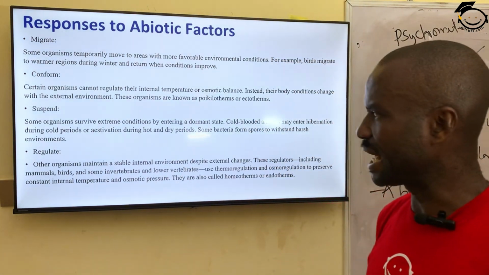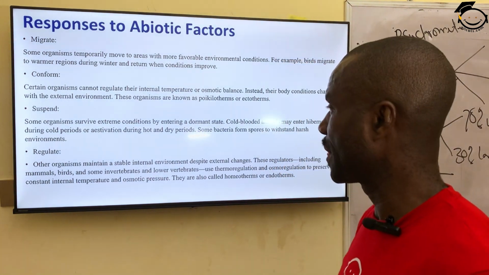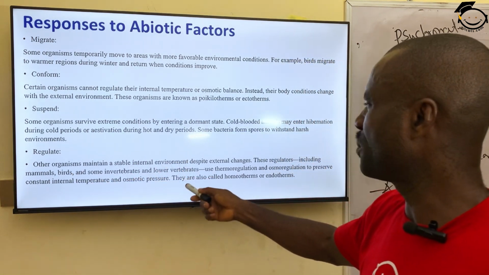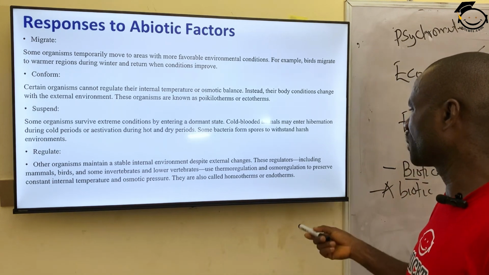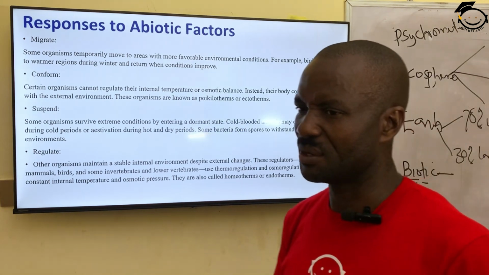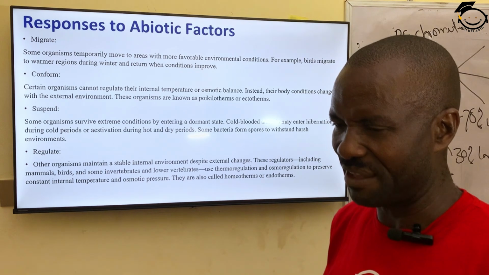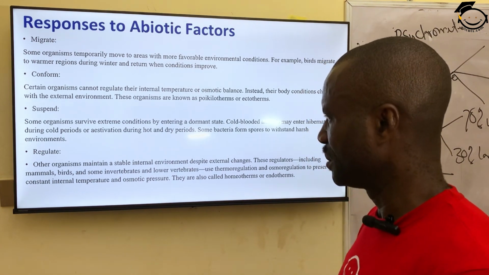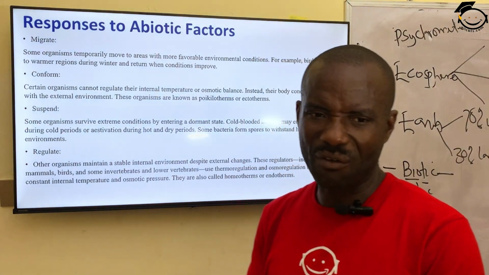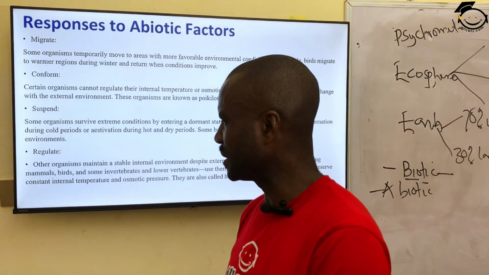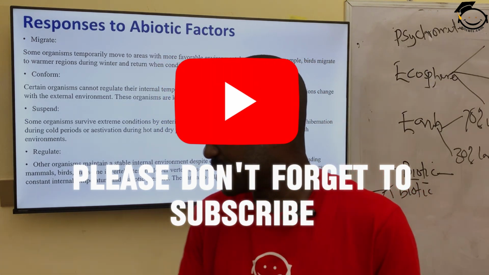The last one is regulate. Living organisms are able to regulate their body. Other organisms maintain a stable internal environment despite external changes. These regulators include mammals. Mammals are built in such a way that they can control their internal environment. Birds can do that as well, because mammals are covered with skin. They have hair in their body. So also the birds, they have feathers. They can regulate the amount of heat flow exchange in their body and the environment.